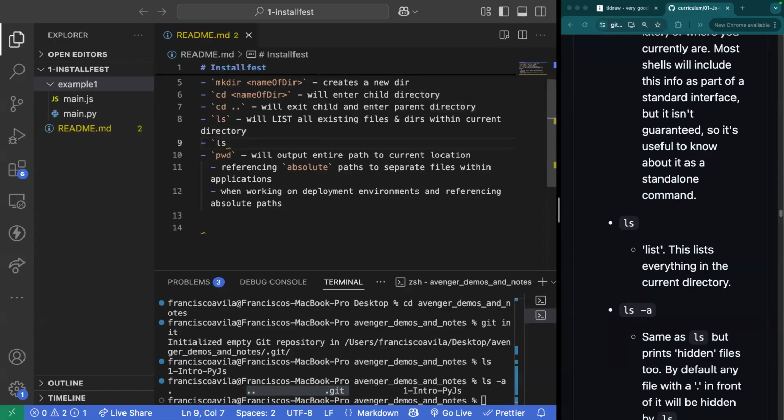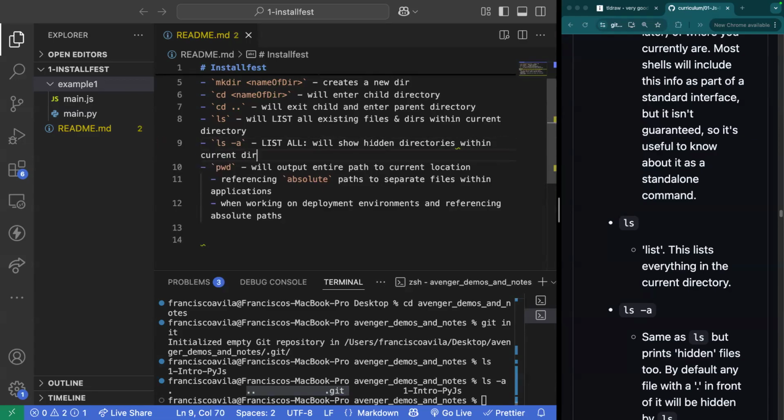So ls-a, which stands for list all, will show hidden directories within the current directory. All right. Does anyone have any questions over those two commands, ls-a and pwd?